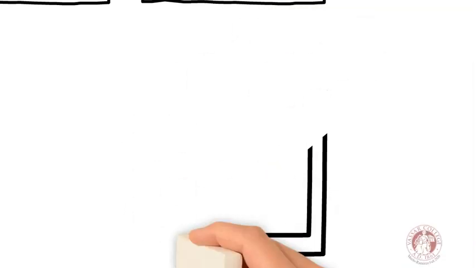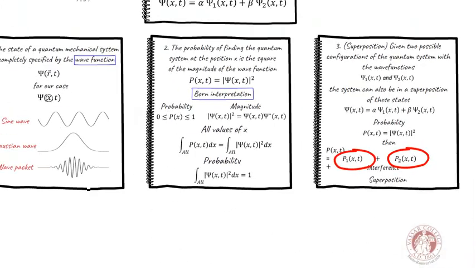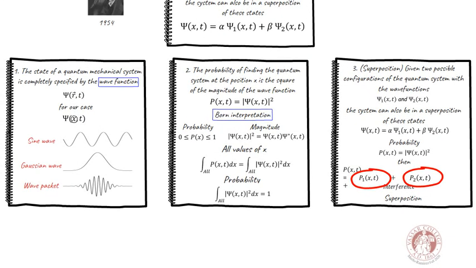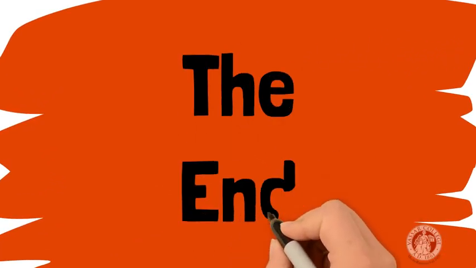These are the basic postulates. However, there are some textbooks where some other postulates appear, some of them related to the operators that describe the quantum system. In next videos, we will study the weird effects of quantum mechanics that we described in a previous video. Stay tuned.